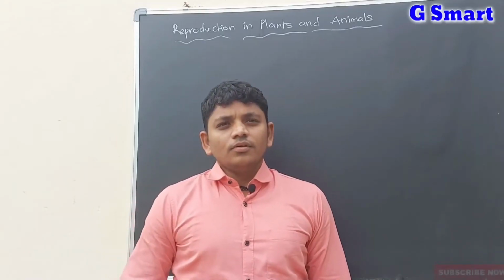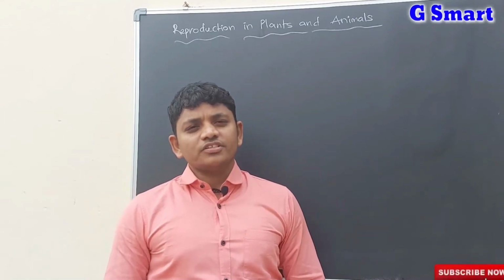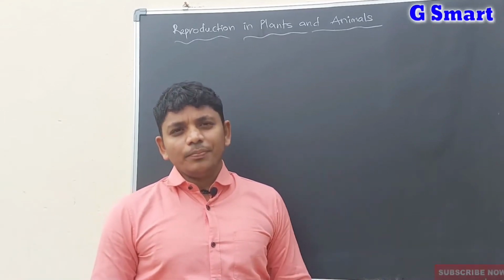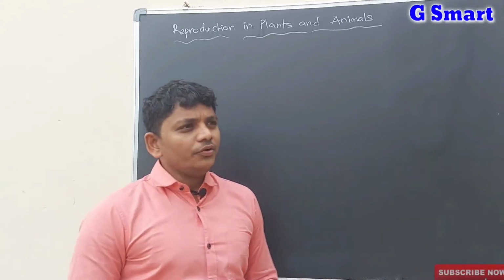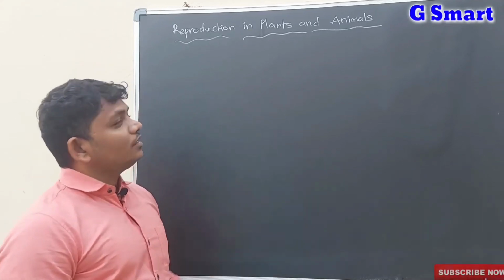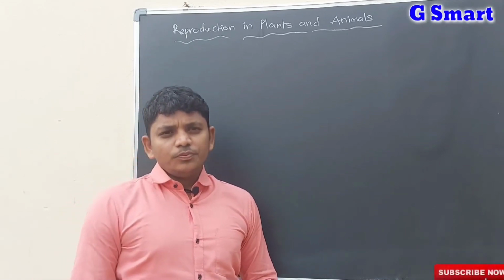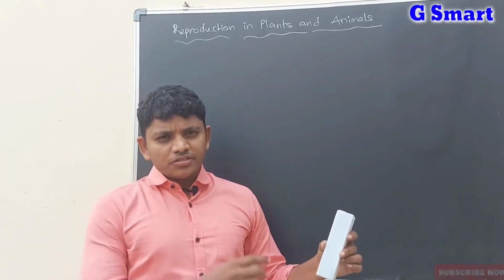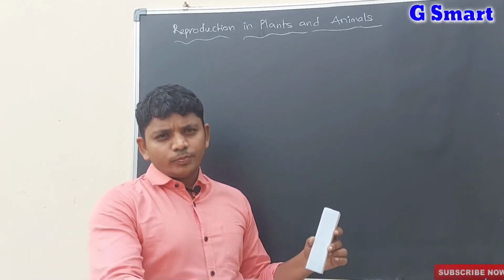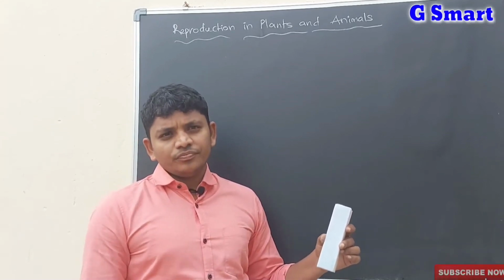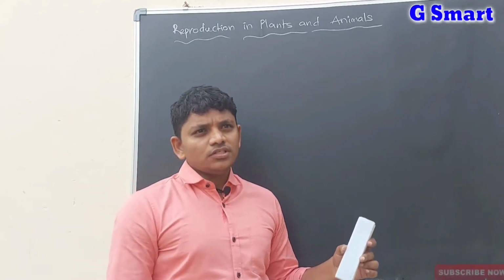Thank you. Good morning children. Today we will discuss reproduction in plants and animals. As you all know, the name itself indicates reproduction. It is producing again, which means the organism is ready to give another offspring, next generation, or daughter. So this is called reproduction.